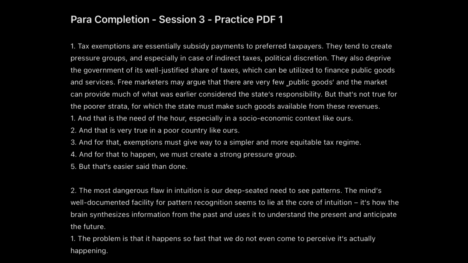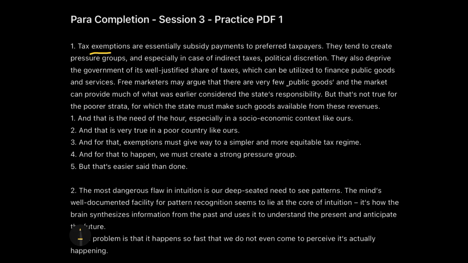Well, we'll get started with the first para completion question, which says: tax exemptions are certainly subsidy payments to preferred taxpayers. All right. So we understand here that we are talking about tax exemptions that are essentially subsidy payments to the preferred taxpayers. They tend to create pressure groups, and especially in the case of indirect taxes, political discretion. They also deprive the government of its well-justified share of taxes, which can be utilized to finance public goods and services.